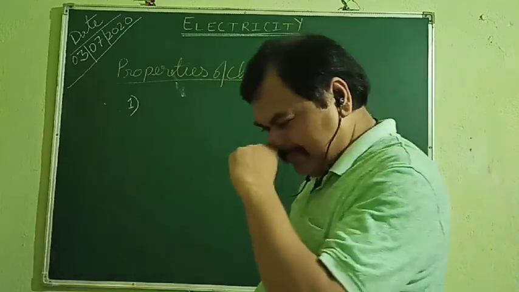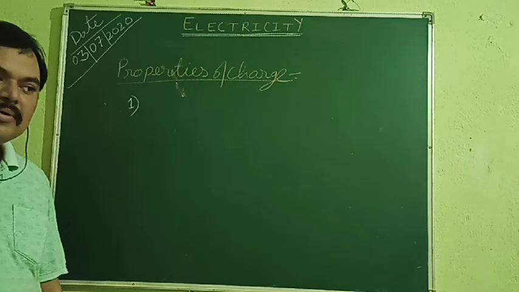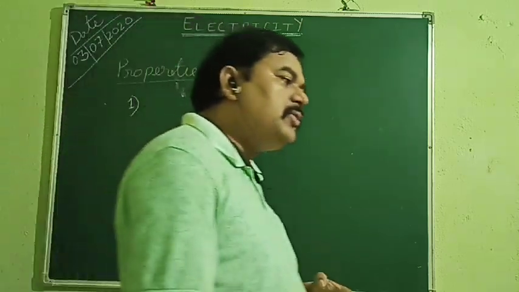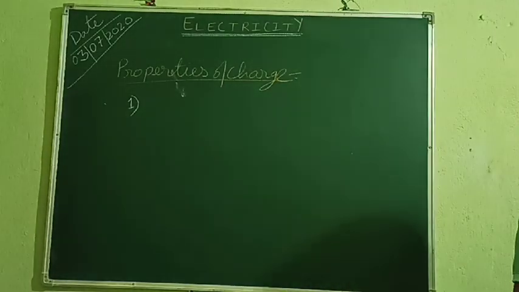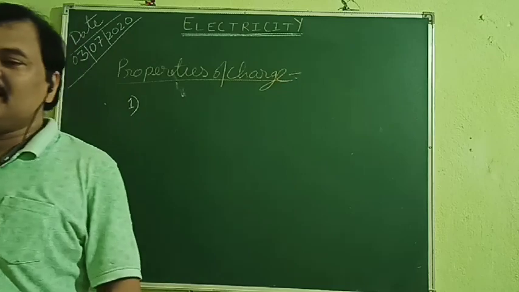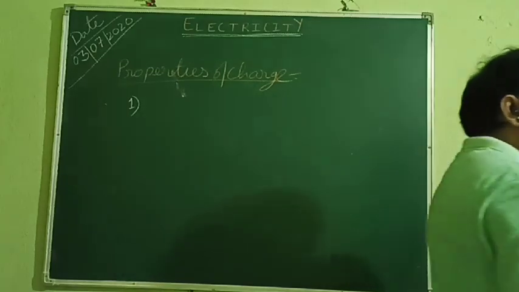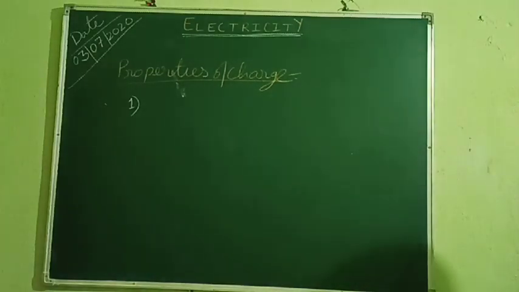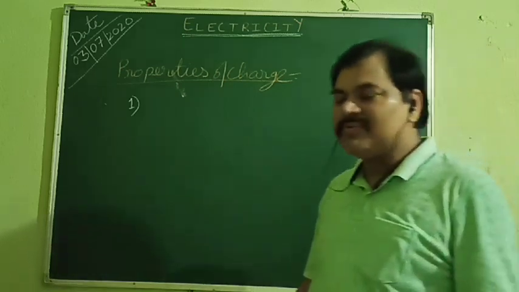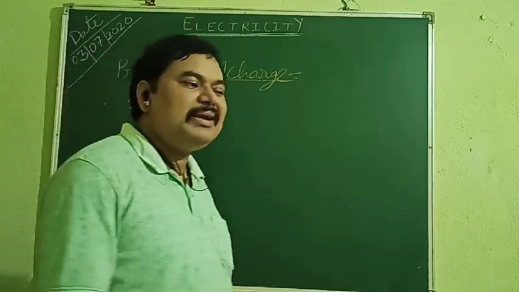Charges are of two types. Comma. Charge found on a proton is called positive charge. And charge found on an electron is called negative charge. Okay. So whatever charge is found on a proton, that nature of charge we can say as positive charge, and whatever charge is found on an electron, that nature of charge we say as negative charge.